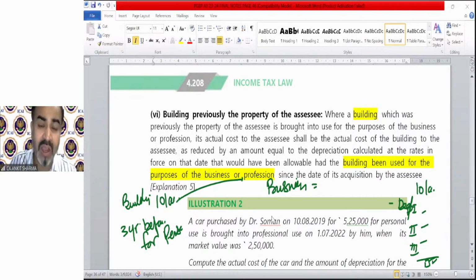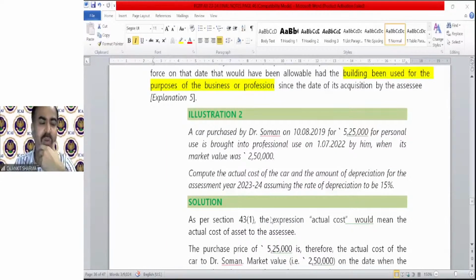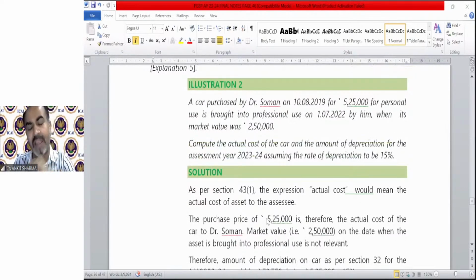A question of car purchased. Understand? Now, this is a question of a car, not a building. A car purchased by Dr. Saman on 10th August 19 for 525 for personal use is brought into the profession and used on 1st July 22 by him when its market value is 250. So what will be the cost for the purpose of business? The answer will be 5,25,000 will remain the cost of that car in the business,